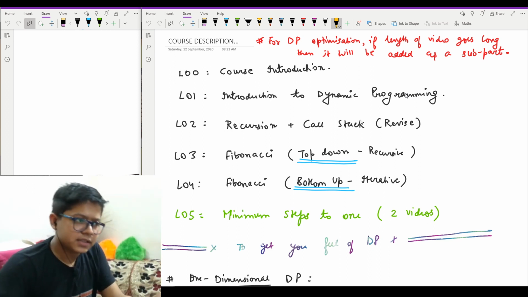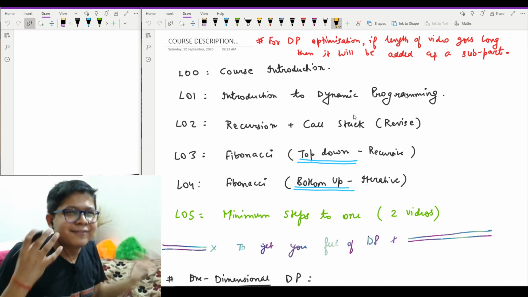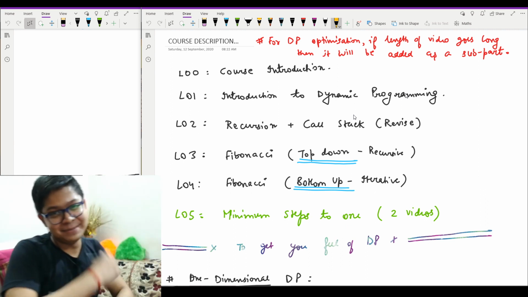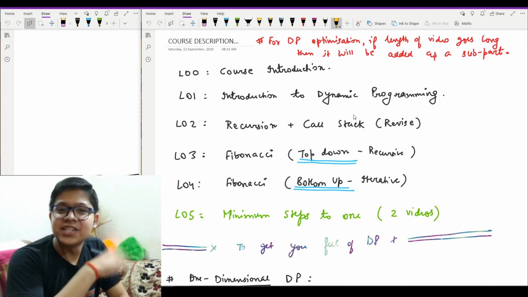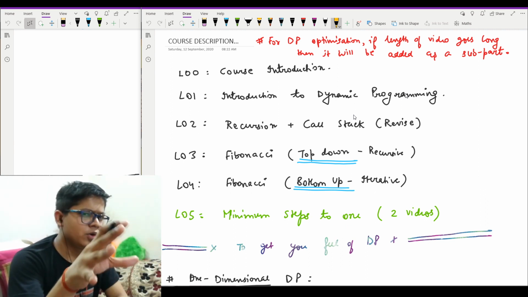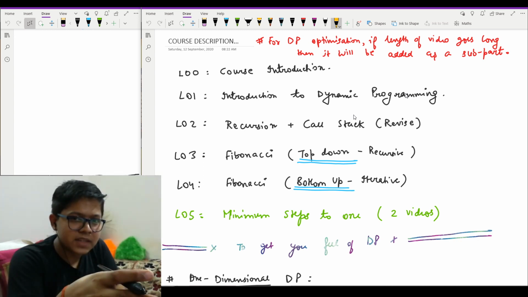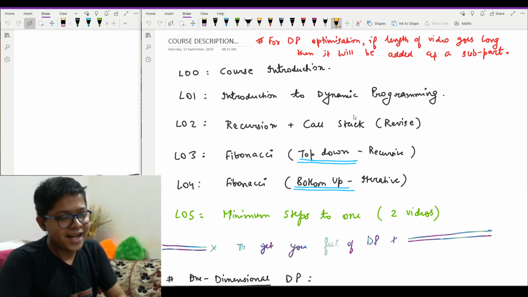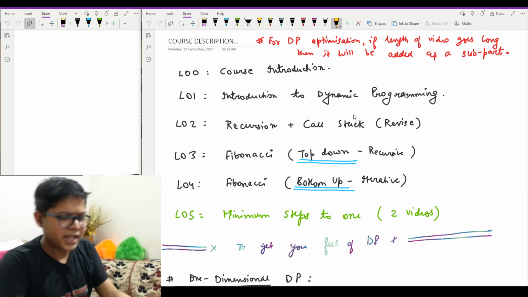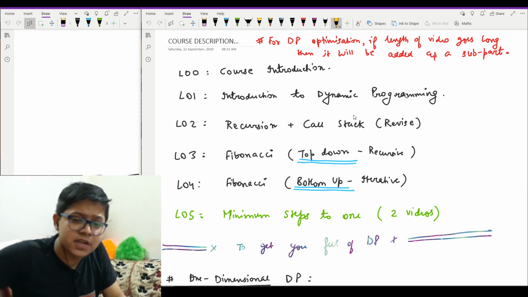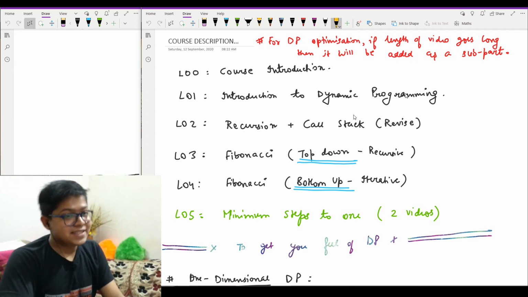Then we will have an introduction to DP, like what actually is DP and why we need DP, why is the hype of DP actually. Then we will have recursion and call stack. So actually if you don't know, then DP is what? It's an optimization for recursion, right? And for recursion we should know how a call stack works in the main memory. So we will see that as well.